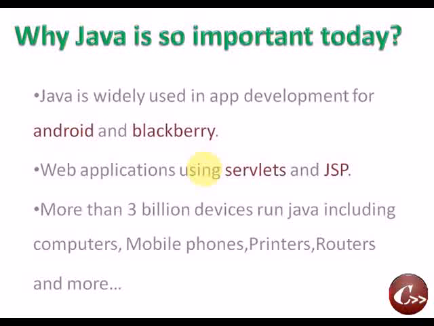Next, why is Java so important today? Java is widely used in app development for Android and BlackBerry. That is, for Android and BlackBerry, we use Java to develop applications. Also, we can develop web applications using Java with the concepts of servlets and JSP. These are used to develop web applications like Facebook or Google, which are all web applications. More than 3 billion devices run Java, including computers, mobile phones, printers, routers and more.